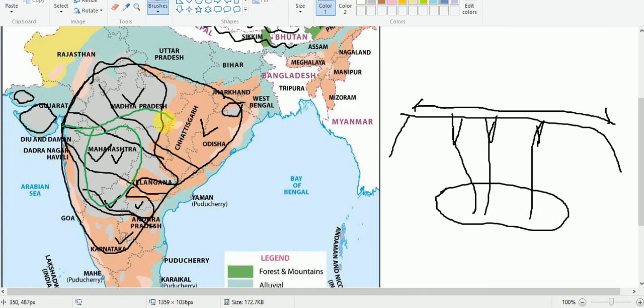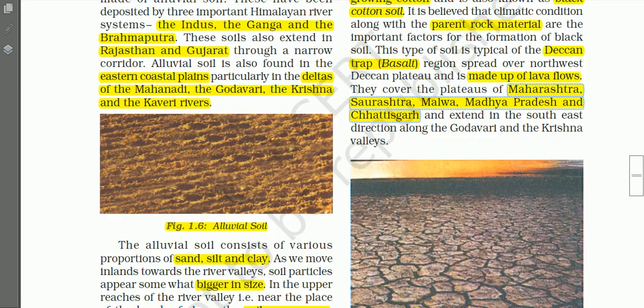These black soils are found in Maharashtra, then in Madhya Pradesh, and in Saurashtra here in Gujarat, the Saurashtra Peninsula, and Malwa Plateau. Malwa Plateau is somewhere here, in between Rajasthan and Madhya Pradesh, and Chhattisgarh also.